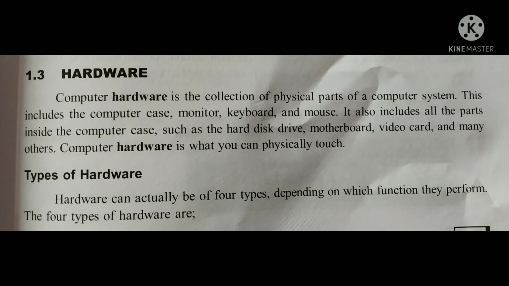Types of hardware. Hardware can actually be of four types depending on which function they perform. What are the basic four types of hardware? The first one is the input hardware, the second one is the output hardware, the third one is the processing and memory hardware, and the fourth one is the secondary storage hardware.